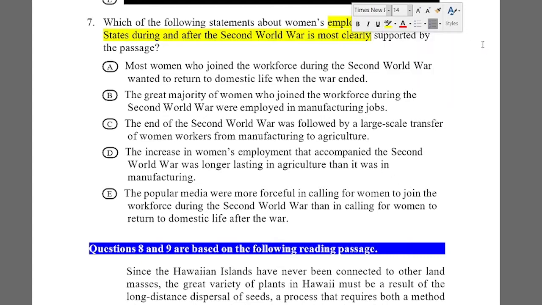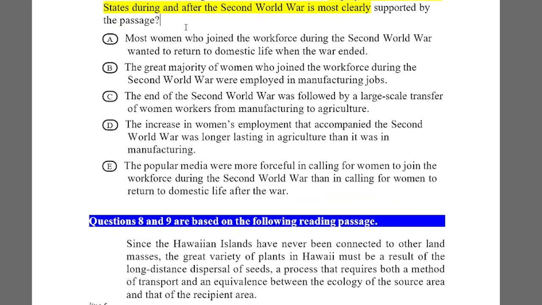They may have returned to domestic life or not, but they are not going to the domestic sphere. They are going to the workplace, maybe the manufacturing industry or the farm as farm workers. So I discard it.